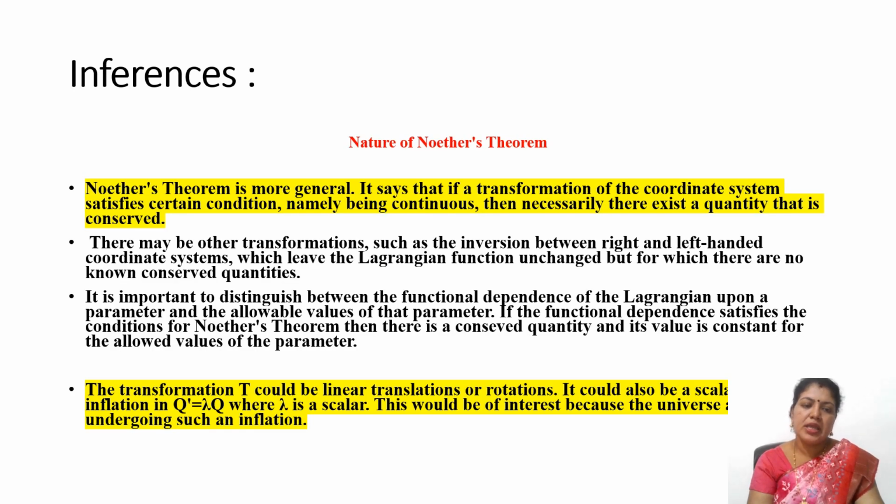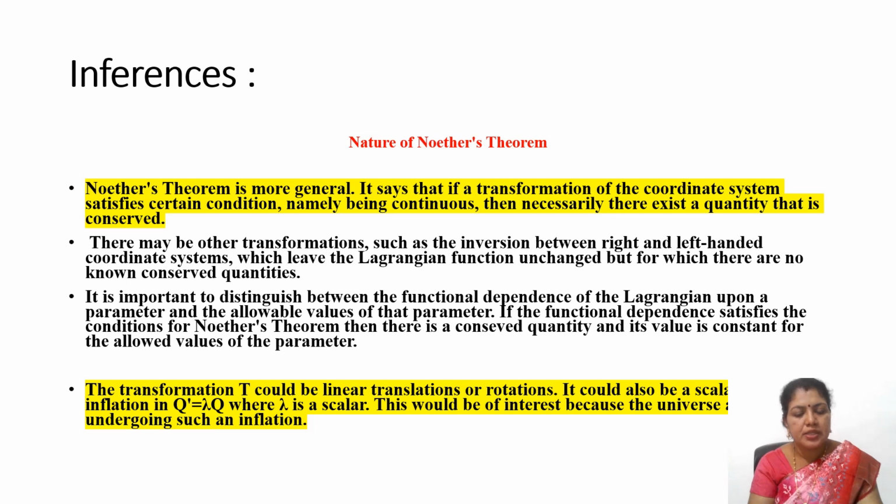So what are the inferences of Noether's theorem? Noether's theorem is more general. It says that if a transformation of the coordinate system satisfies a certain condition, namely being continuous, then there necessarily exists a quantity which is conserved. There may be other transformations, such as the inversion between right and left-handed coordinate systems, which leave the Lagrangian function unchanged, but for which there would be no conserved quantity.